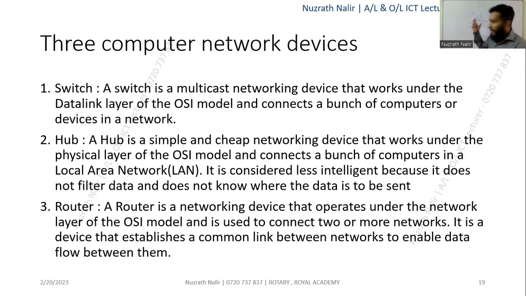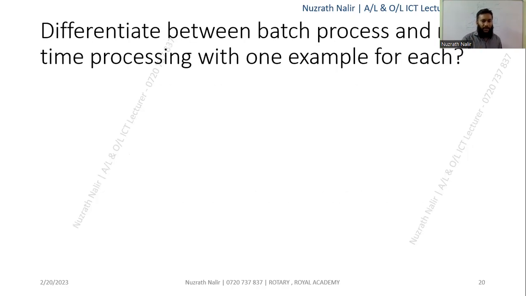I'm not going to explain the layers in this chapter, but in chapter 6, there is a section 6.8 with separate lessons on TCP layers and the OSI model layers. Under the OSI model, this router works at the network layer. Okay, no issue. So next question: the difference between batch processing and real-time processing, with one example for each.